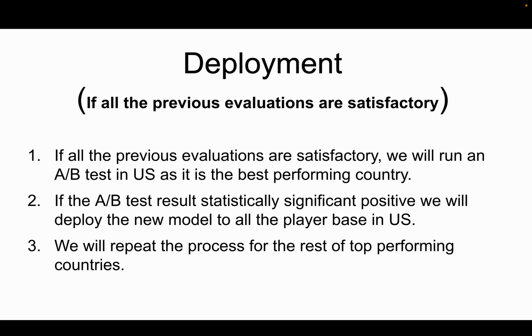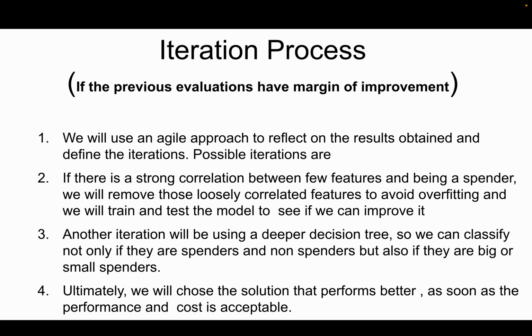Of course, if the A/B test is negative, then probably we need to reassess the model, retrain, and look for other strategies, or check what's happening there, until it's satisfactory. We need to be satisfactory first in one country before moving to other countries. When we have been successful in the United States, we will test that model in other countries, and we will also do some training just to check if we need to personalize the model per country. We will focus on the most important countries.